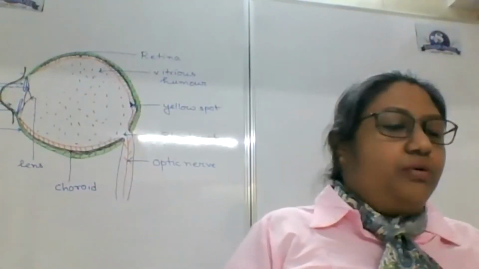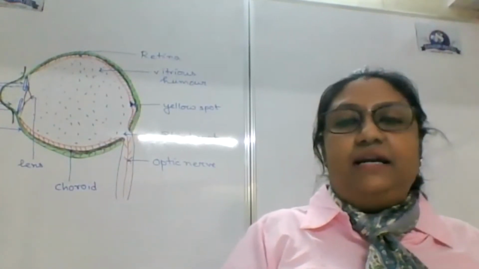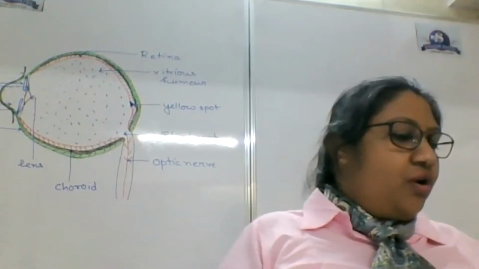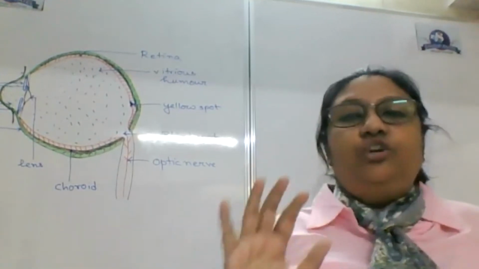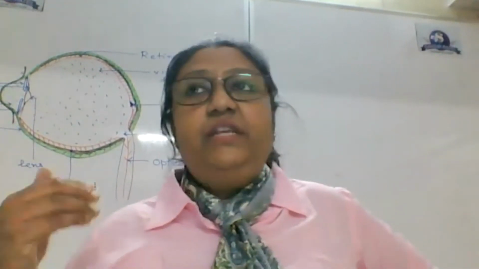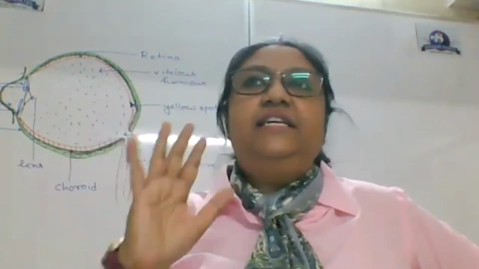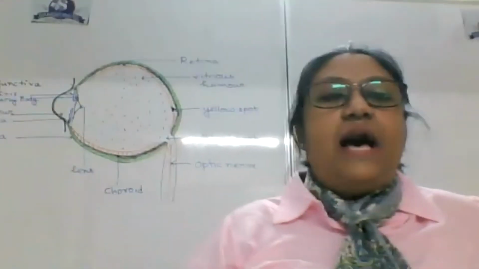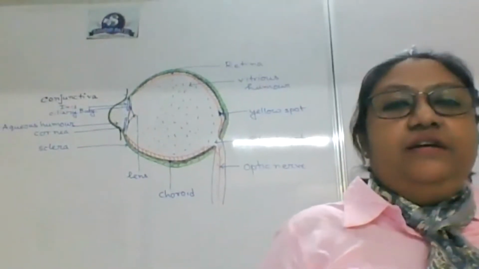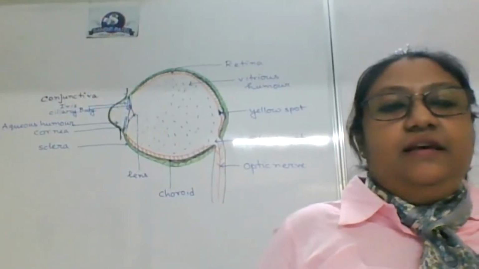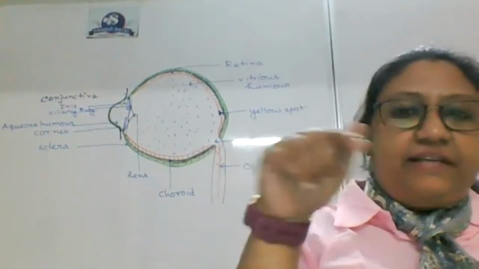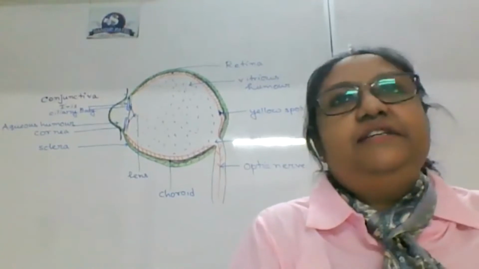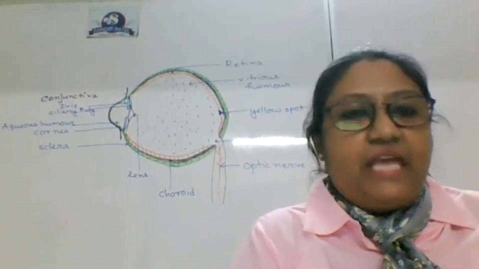Okay, so the outermost parts are done. Now, this conjunctiva is not only covering the cornea, it is covering the sclera also, the front part of sclera, the white part that is visible. So I asked you one question: here in this case, there is a bulge out. The cornea is acting as a bulge. What is the reason? Can you suggest?